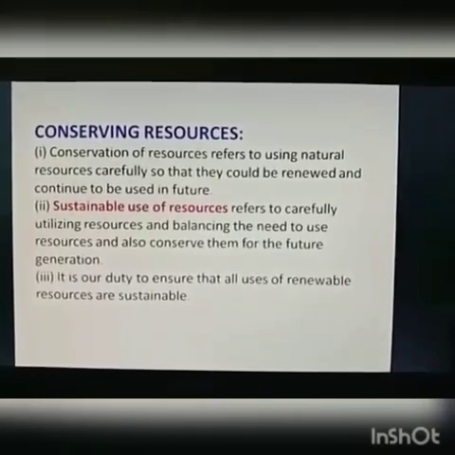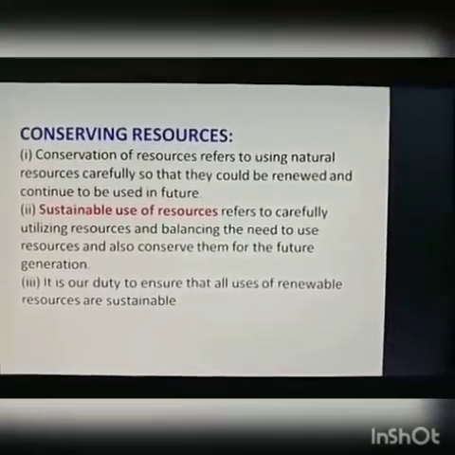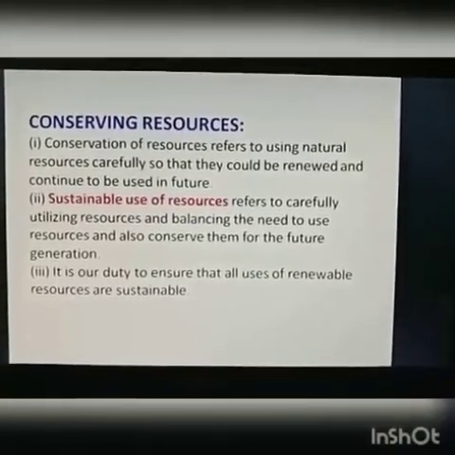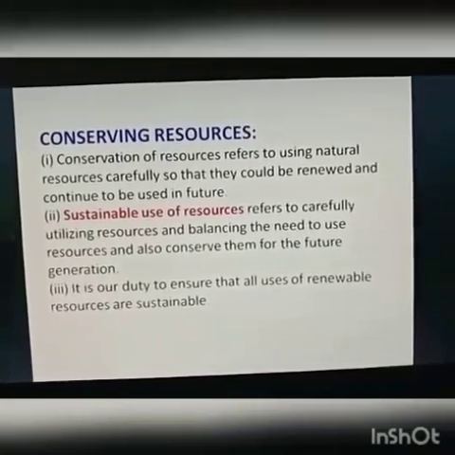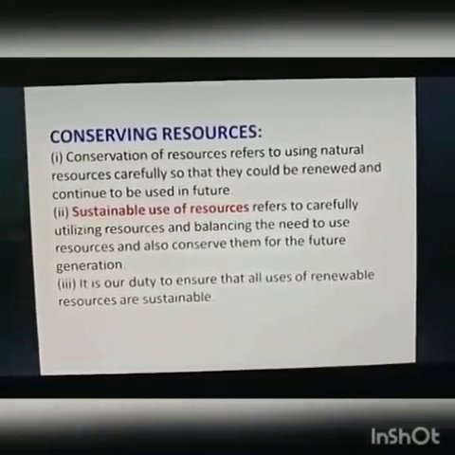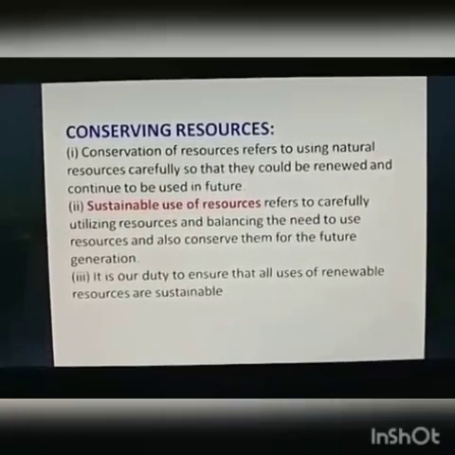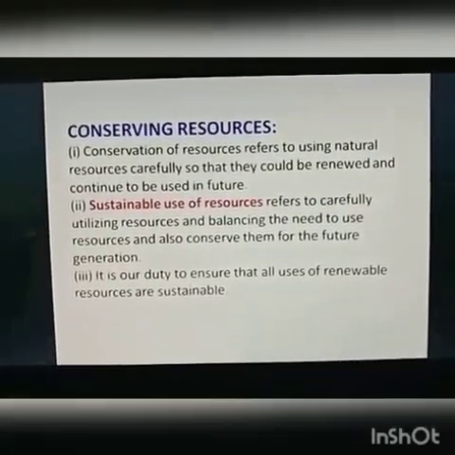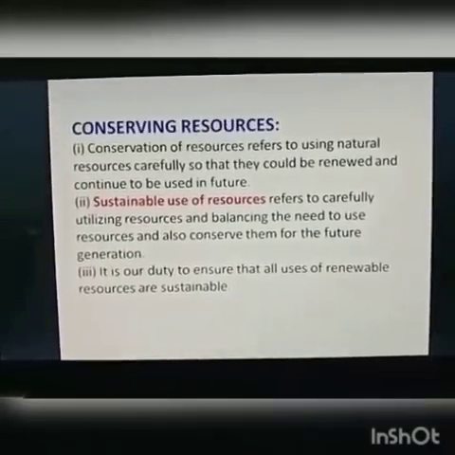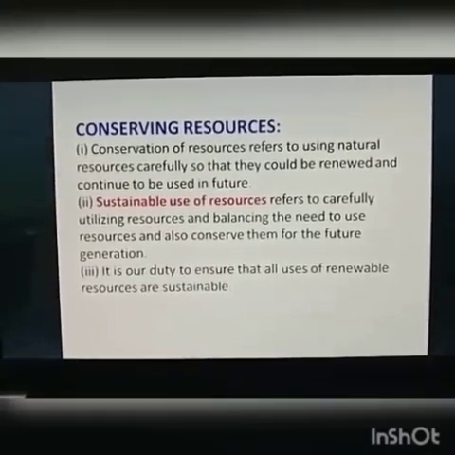Now, how can we conserve the resources? Because it is very important to conserve the resources for the future. Conservation of resources refers to using natural resources carefully. If we use these resources very carefully so that they can be renewed and continue to be used in the future, that is very useful to conserve the resources.